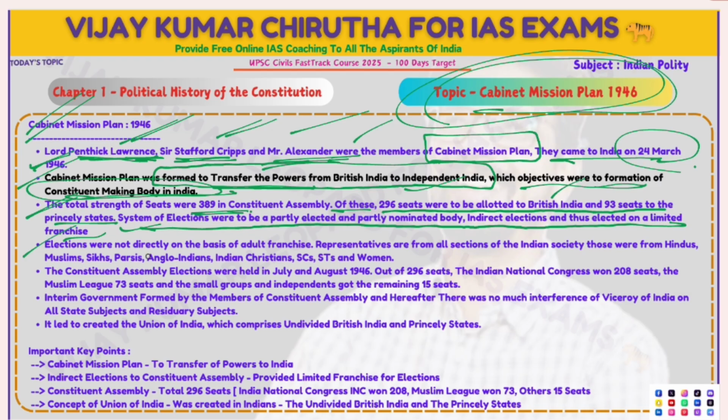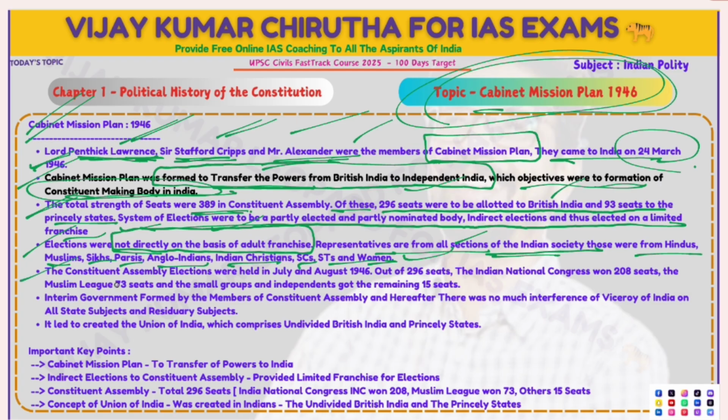Remember, elections were not held directly on the basis of adult franchise. Representatives came from all sections of Indian society: Hindus, Muslims, Sikhs, Parsis, Anglo-Indians, Indian Christians, SC, ST, and women. All these groups participated in this election.